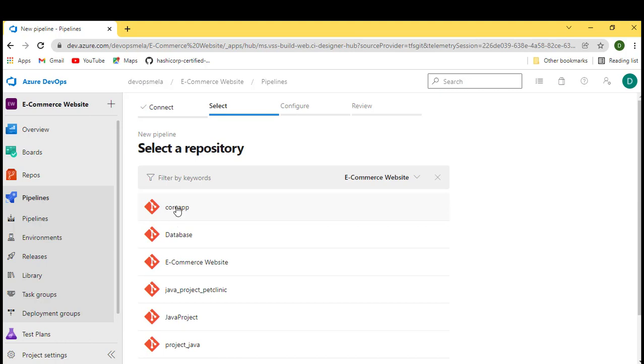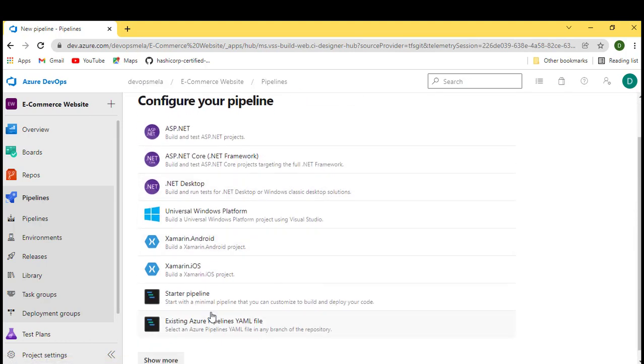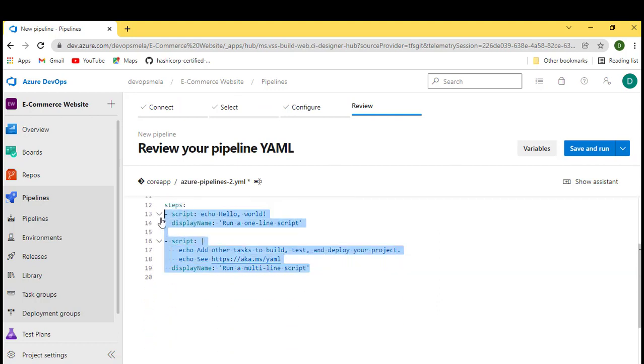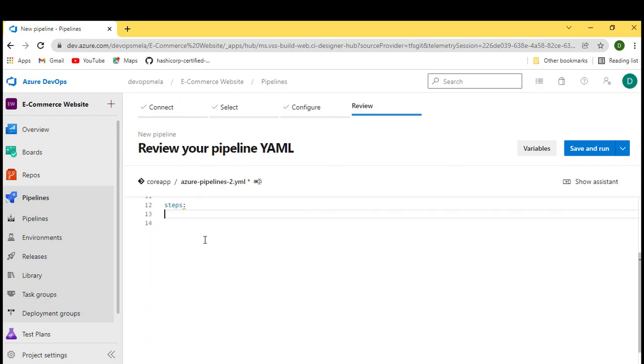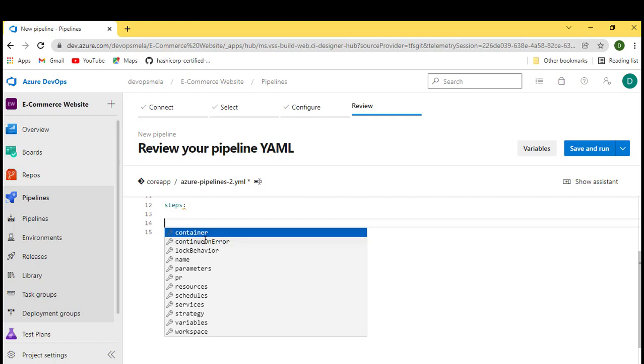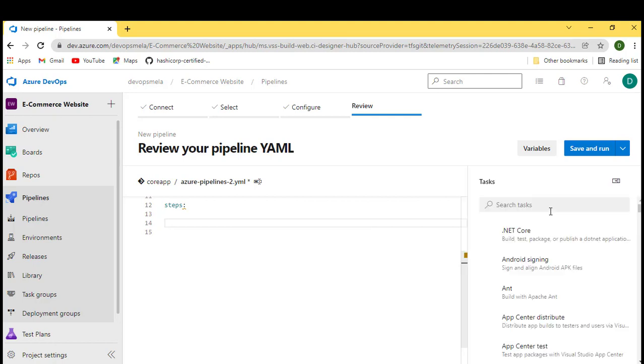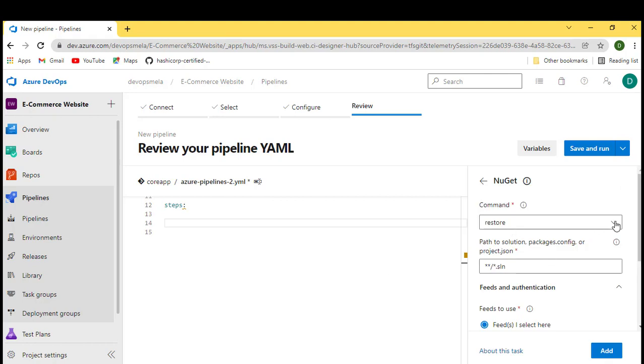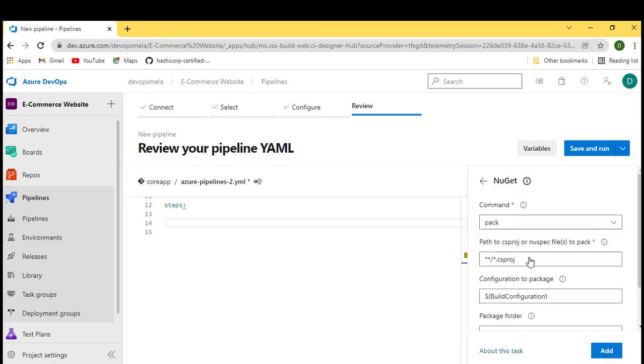This is my repository. I'll create a starter pipeline for now. I'll delete all the steps we have, and I'll just add two things. So what exactly do we need to do? We need to package the entire application, then push it to the feed. These are the two steps needed. So I'll add those steps. NuGet: select this NuGet task and change the command to pack.